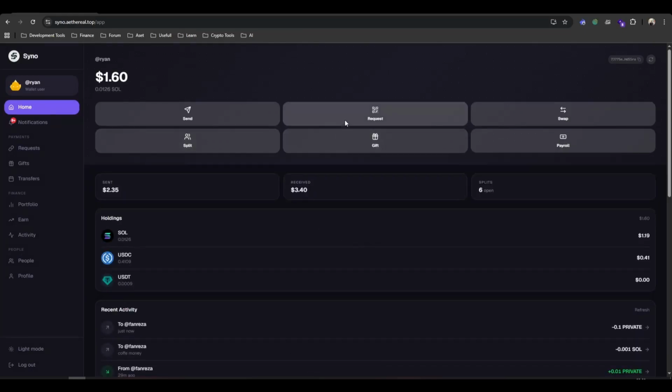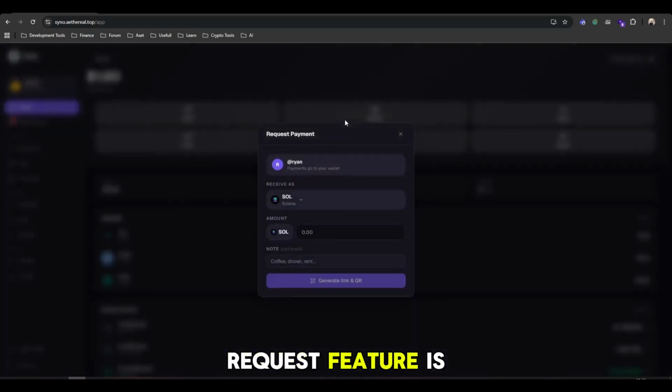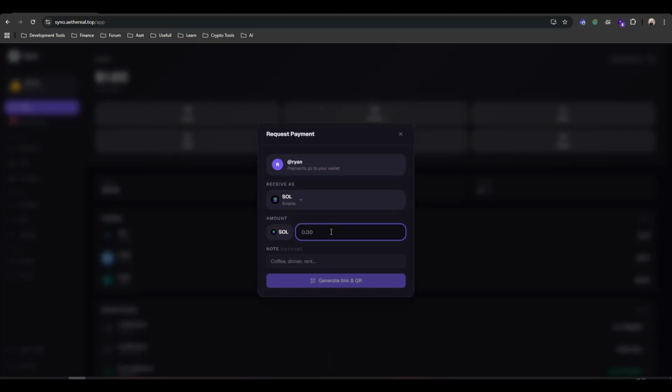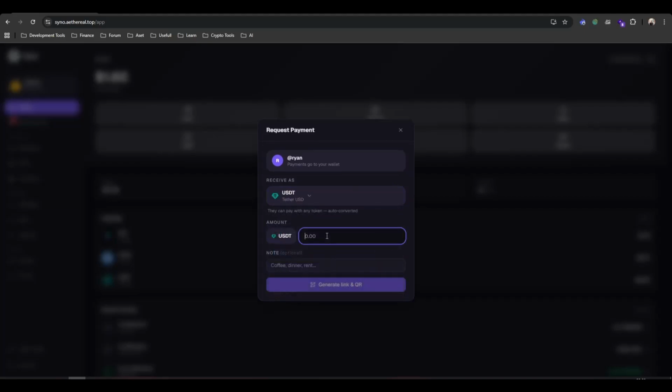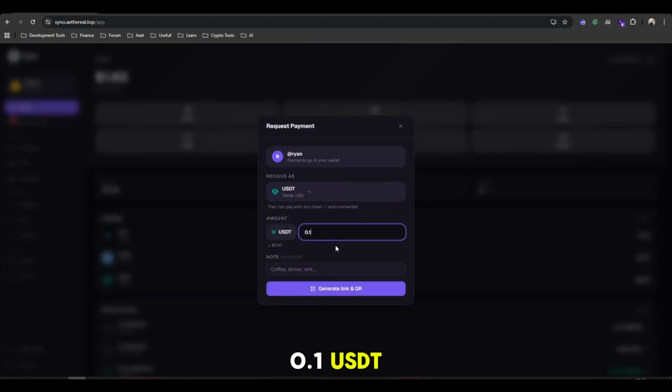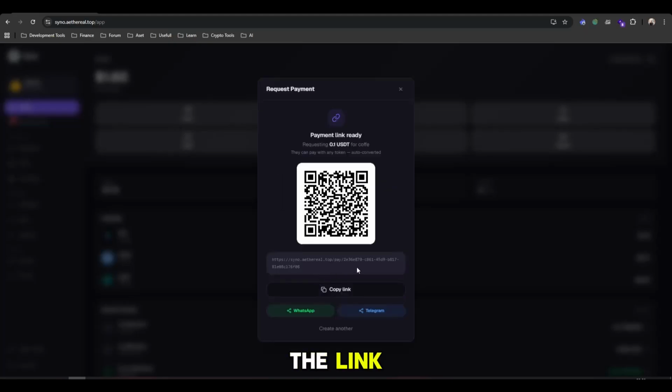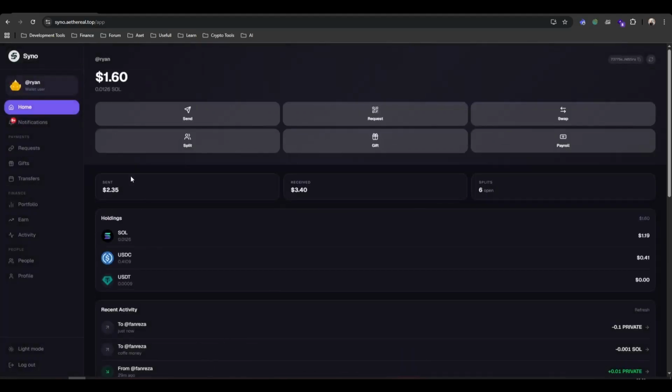Okay, now let's see what the request feature is. I will be making a request link. So I need to request 0.1 USDT. Let's say this is for copy, and we generate the link. You copy the link or you share to WhatsApp or you share to Telegram. You copy the link and then share it to your friends.